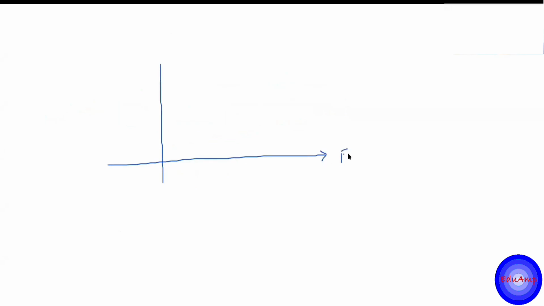suppose this is the east direction and this is the north direction. East, north, south, west are in the horizontal plane. So this north is not vertically up or down. East, north, south, west are in the horizontal direction. Now suppose I say that a boy moves towards east with 2 meters. The boy originally was here at the origin. Let's say he moves towards the east 2 meters and towards the north he moves, let's say, 5 meters.